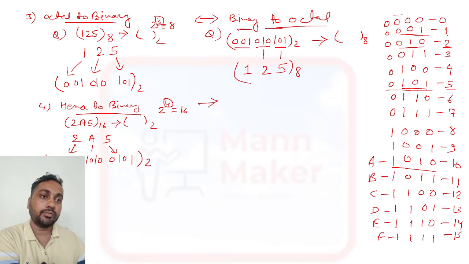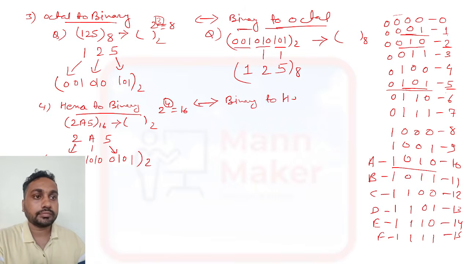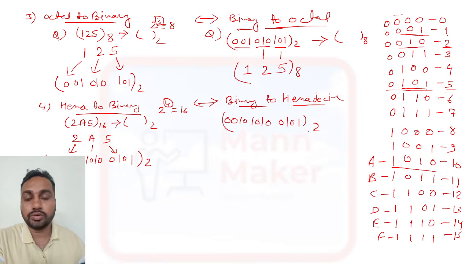Same method if they ask for binary to hexadecimal. Suppose they have given 001010100101. If they give binary, you need to convert it to hexadecimal.